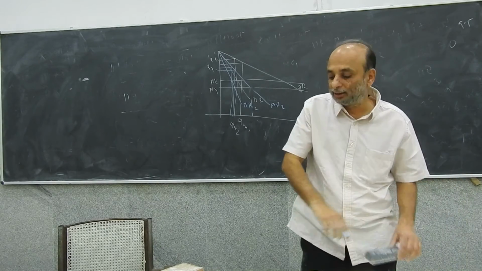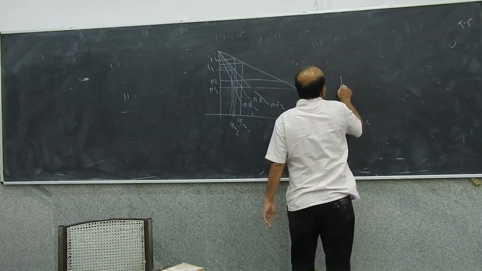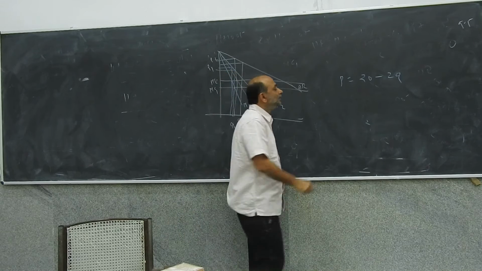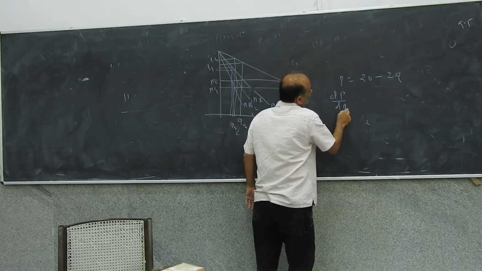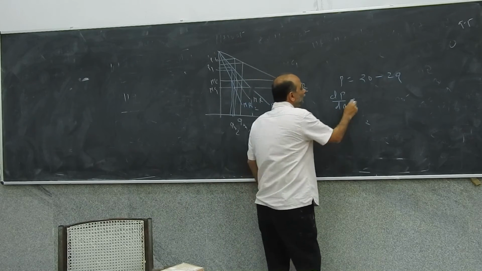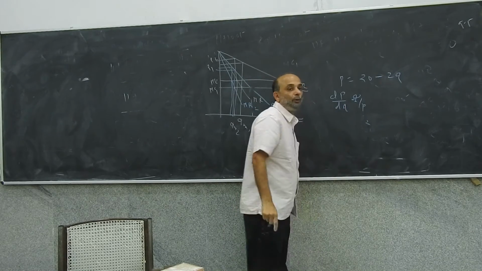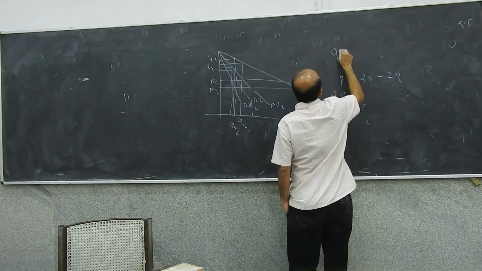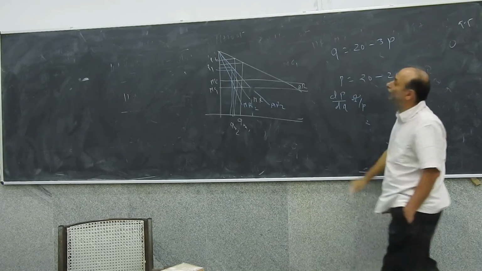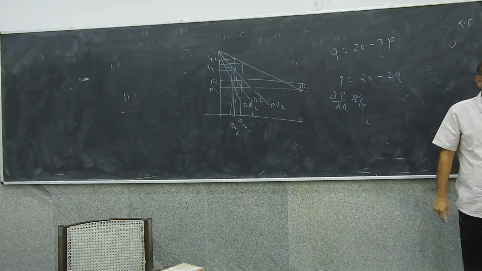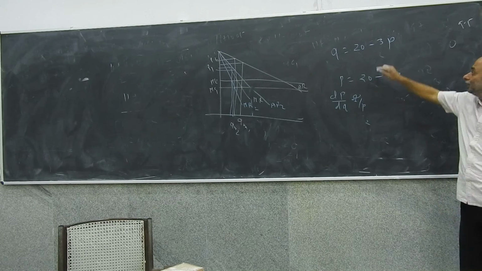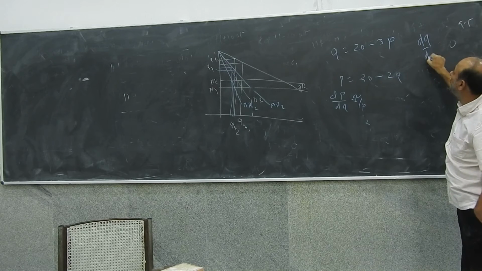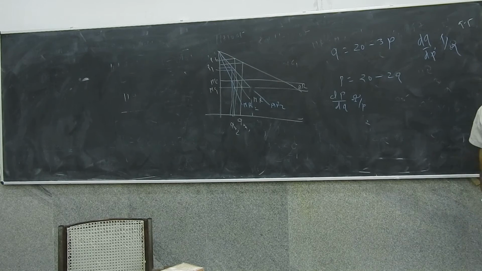Let's understand these relationships a little bit more. I have price equals 20 minus 2q. What is the elasticity of this? Change in quantity, dq by dp, into p upon q. Whereas if I have q equals 20 minus 3p, this is what you mean by the demand curve. So what is elasticity? dq by dp into p upon q.